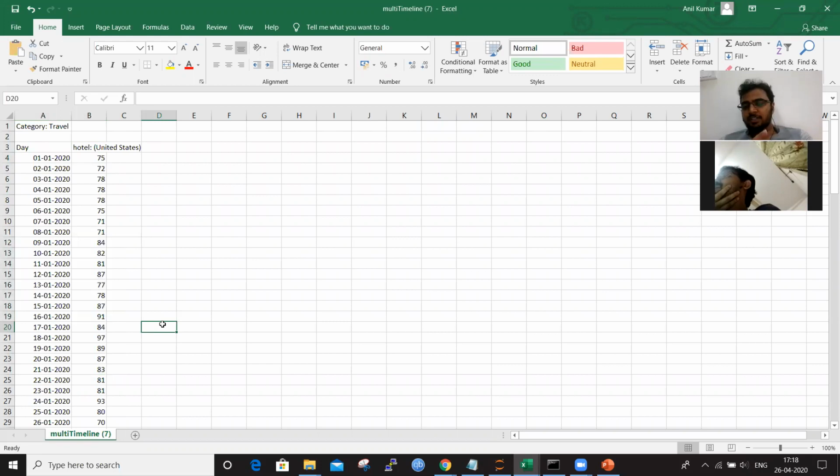You cannot say these many searches have been done, because there are around 1 million searches every 5 seconds or 10 seconds. So this number won't represent the exact number of searches. They have kept it as a sample of the population, and from the sample they are doing the analysis. 100 is their maximum number of searches, and 75, 72, 78 are the range, whatever it is. Like 100 means it is the maximum number of searches, keeping some thresholds. So this is how the data can be downloaded.